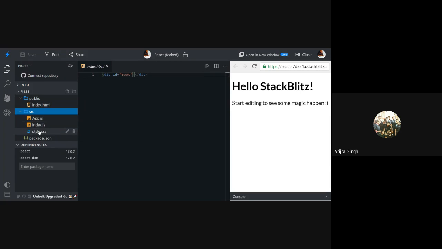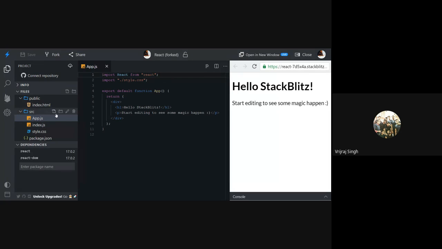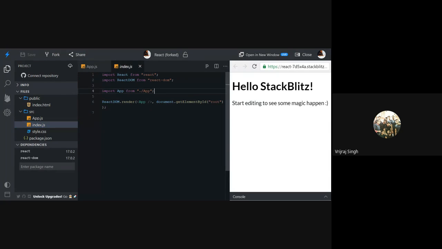We have an src directory, and inside it there is an index.js file, and this is a modular architecture. We can create separate modules in React, and we can import those modules, which are predefined modules in React. Let's say I'm importing React and ReactDOM, which are the basic modules for React, and I'm also importing the App component. Then I will render those things on the root part, where we have the element with ID equal to root.